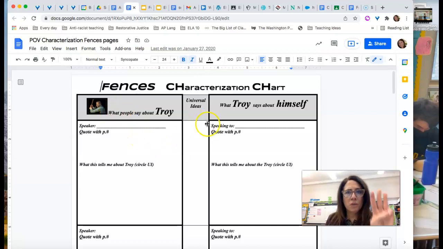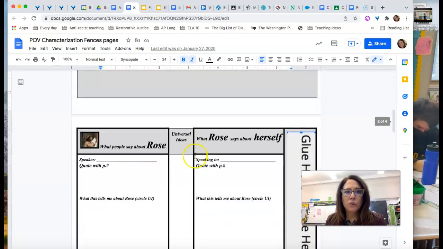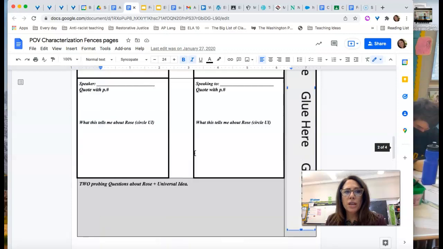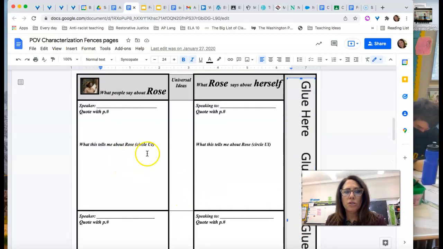So there are 3 main characters. There's Troy, there's Rose, his wife, and their son, Corey. So really it's 4 different quotes per character. It is what people say about Rose. We need 2 quotes with reasoning. What does this tell us about Rose, including a universal idea? And then what Rose says about herself. Same thing. 2 quotes, reasoning with a universal idea.